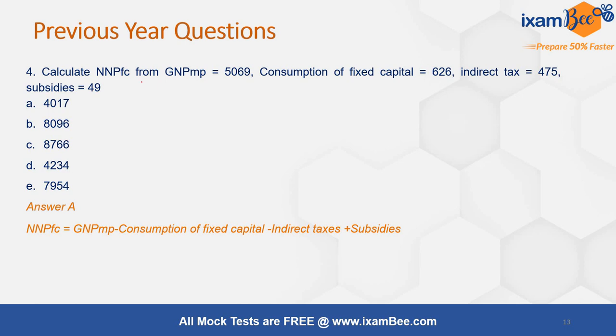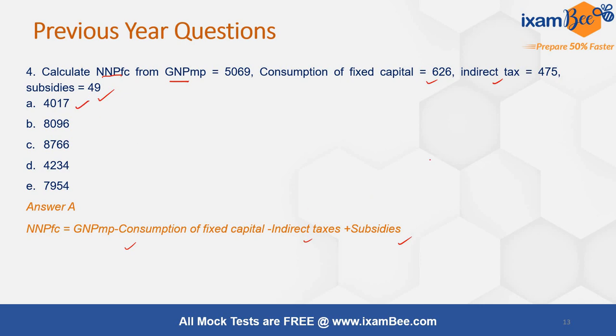This is a numerical. You have to calculate the net national product at factor cost from GNP at market price, where you were given the consumption of fixed capital, that is depreciation, and indirect taxes and subsidies value. The formula used is GNP at market price minus consumption of fixed capital minus indirect taxes plus subsidies. When you use this formula, you will get the correct answer, which is answer A.